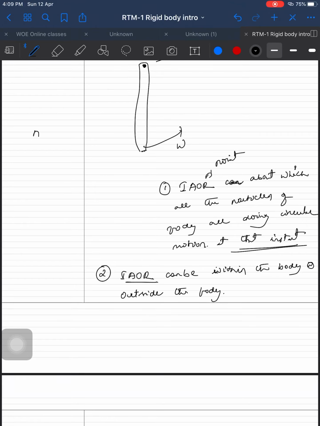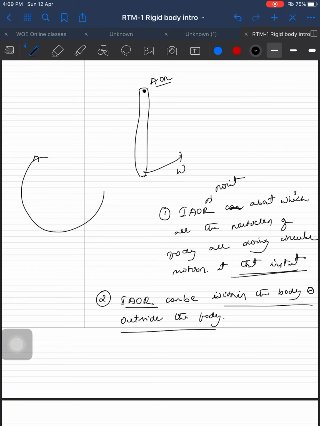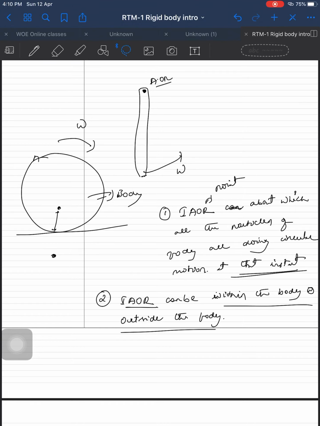So the point can be within the body and outside the body. Say we consider a rolling body, it's moving with angular velocity omega. The instantaneous axis of rotation can be inside the body. This is the body we are considering. It can be inside it or it can be away, outside the body also. Need not be restricted, okay.